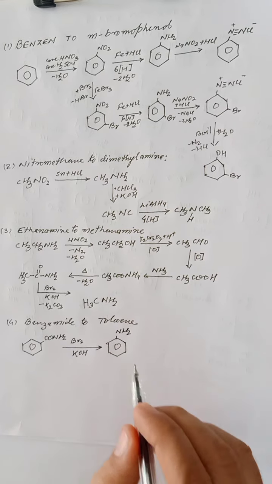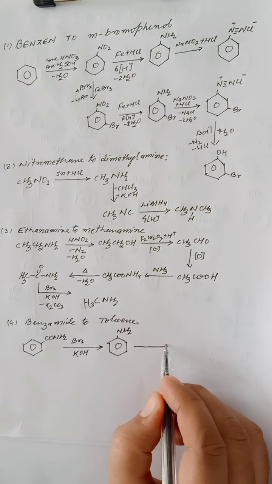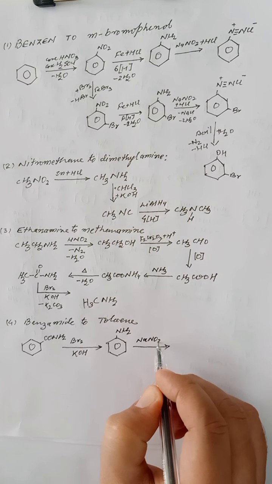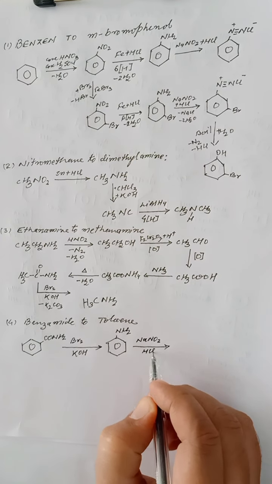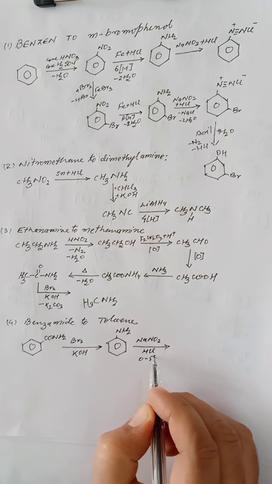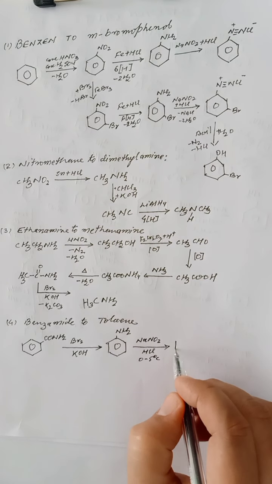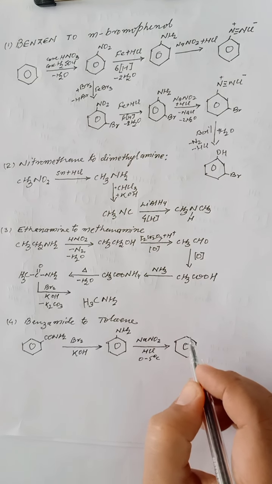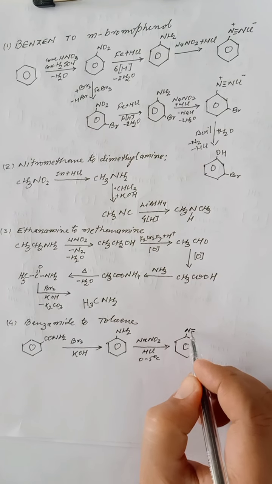And aniline can be converted into benzene diazonium chloride by diazotization reaction, that is NaNO2 plus HCl at 0 to 5 degrees Celsius, ice cold condition. So we will get benzene diazonium chloride.